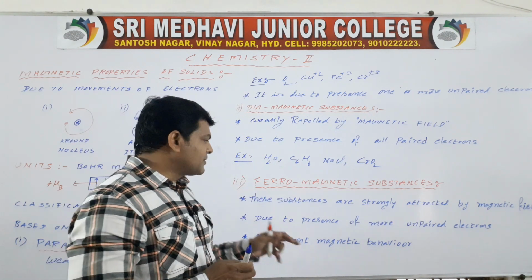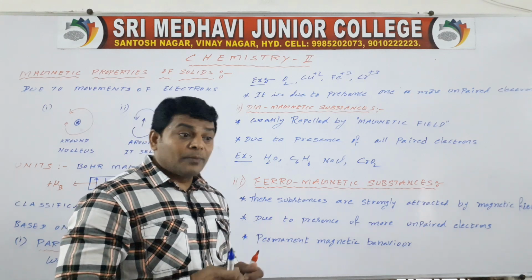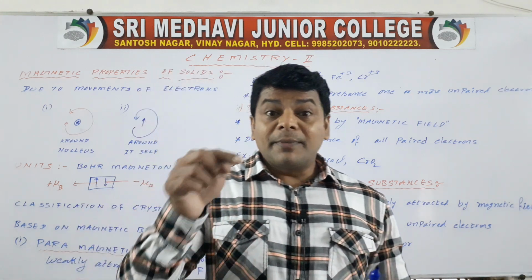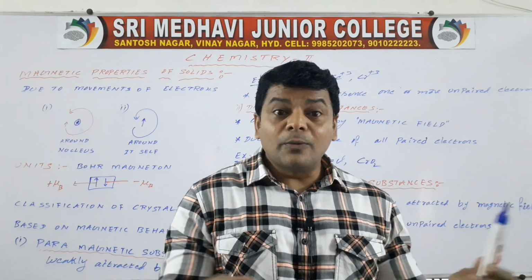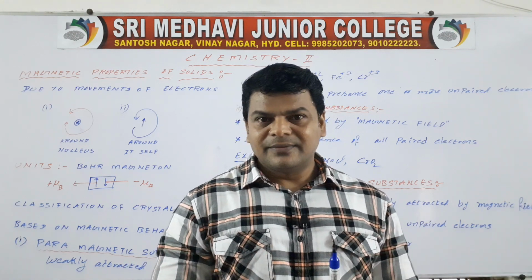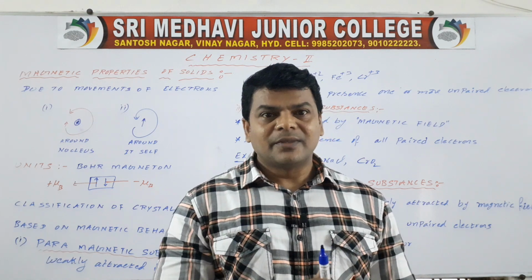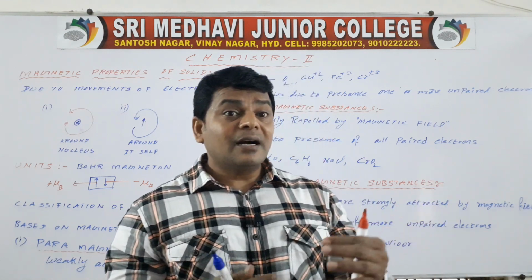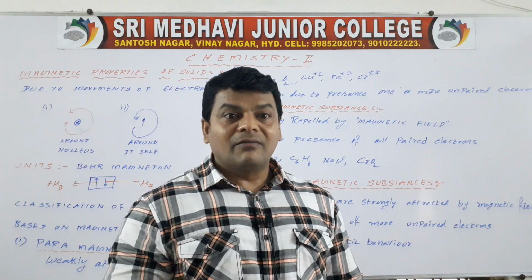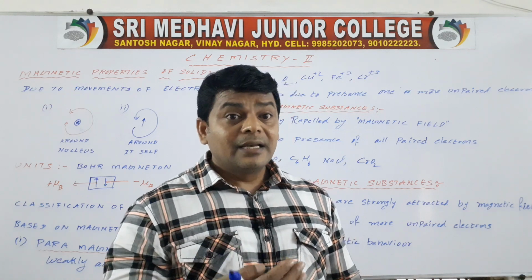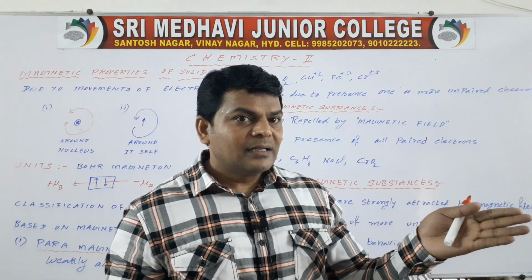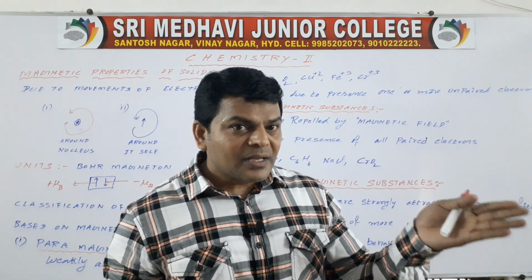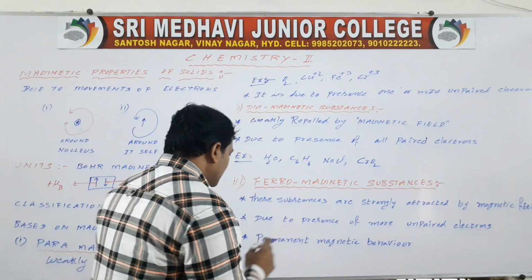So if domains are in one direction, there is a strong attraction between the magnetic field and the substances.